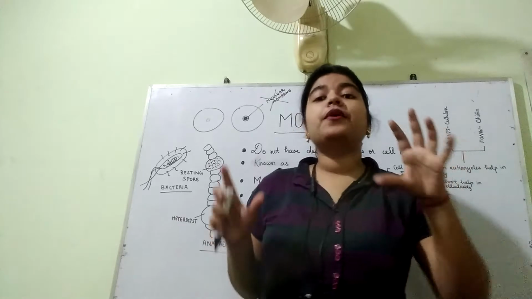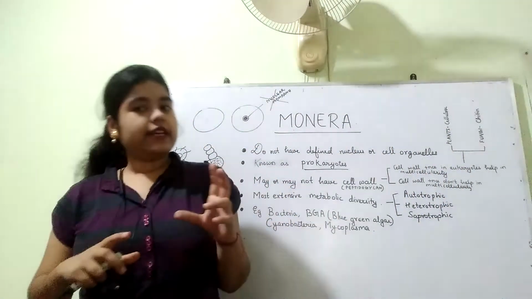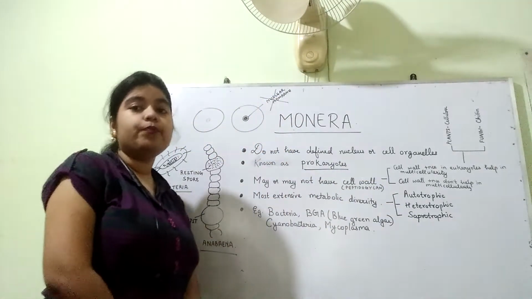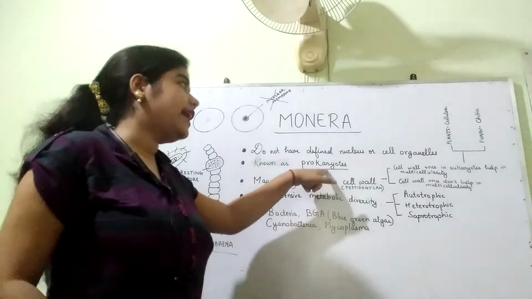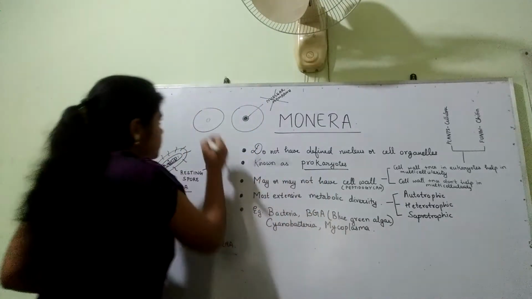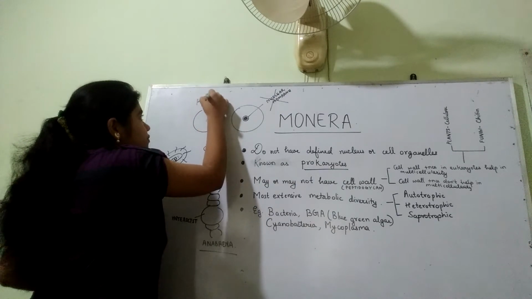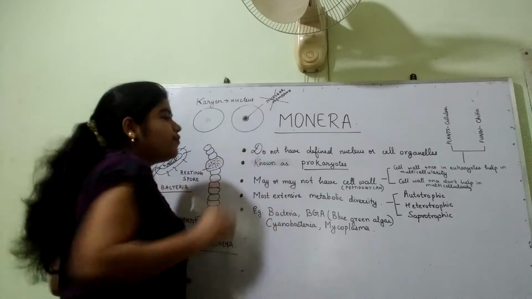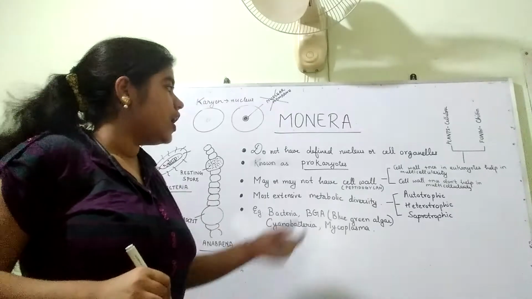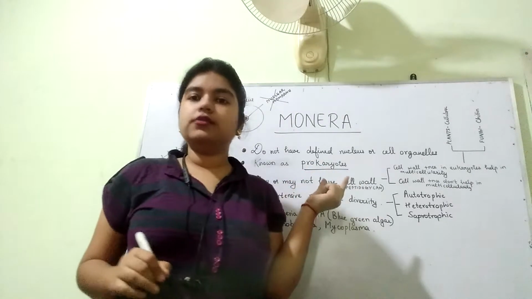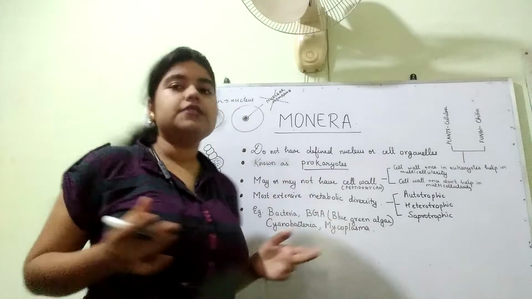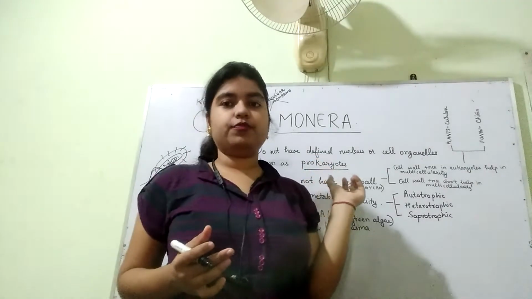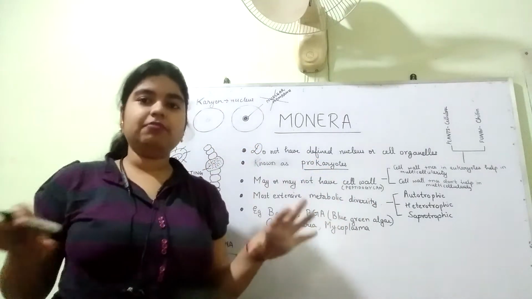So the prokaryotes have primitive cell organelles, or we can say that they do not have well-defined cell organelles. Next, they are known as prokaryotes. See the word karyon, it stands for nucleus. So prokaryon, pro means primitive. So the nucleus is of a primitive type in the prokaryotes. That is why they are named prokaryotes. Prokaryotes or Monera, same thing.